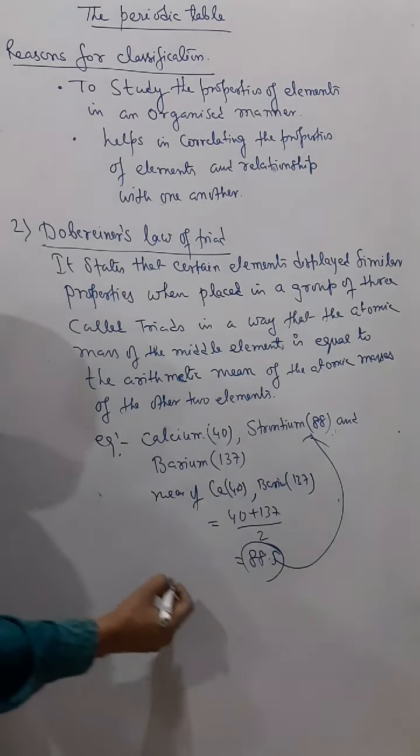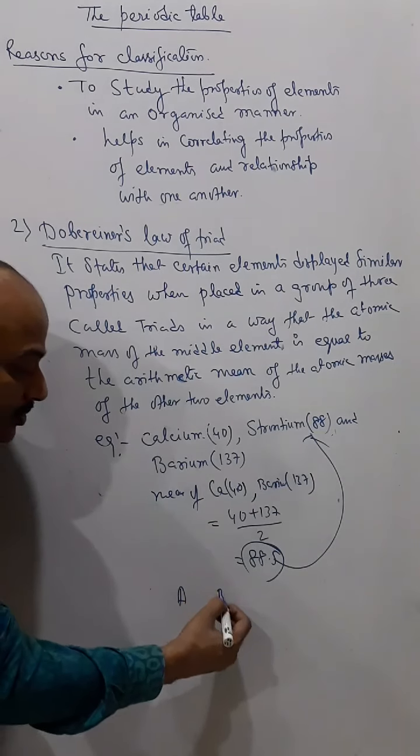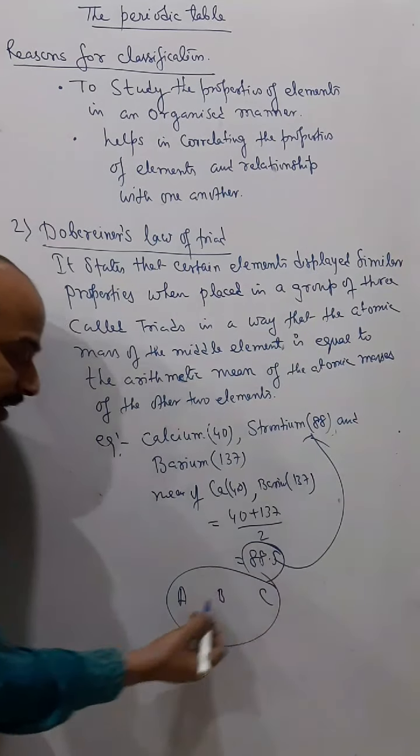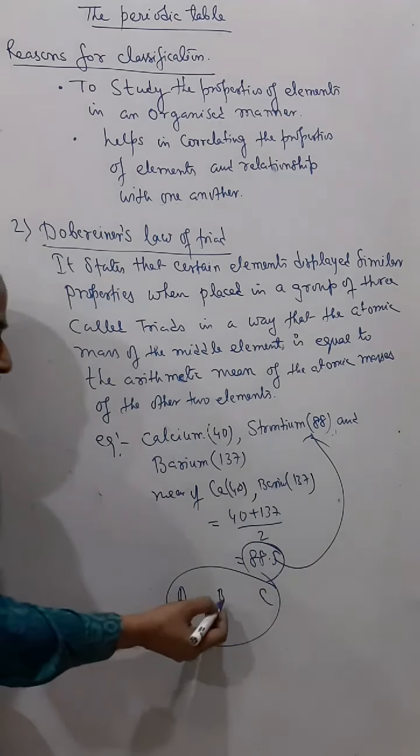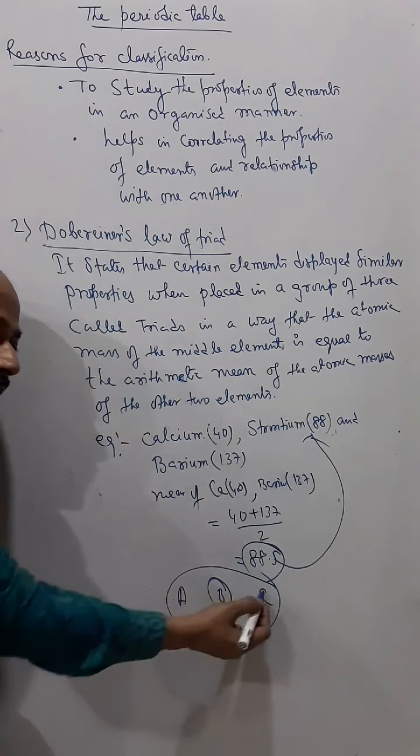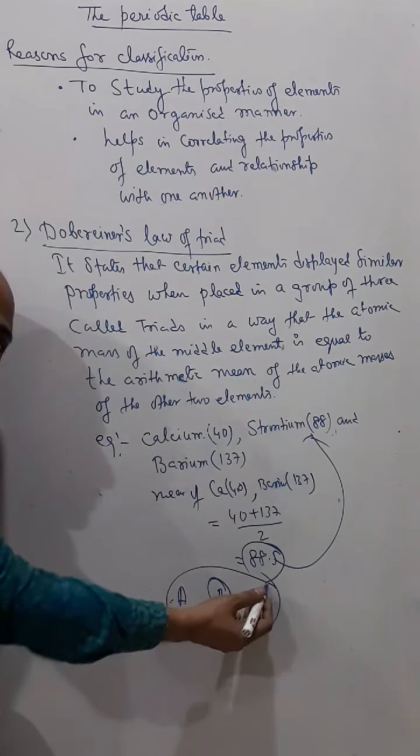So you can understand what I told: A, B, C will be in a triad and they will display similar properties only when the atomic weight of the middle element is approximately equal to the arithmetic mean of the other 2.